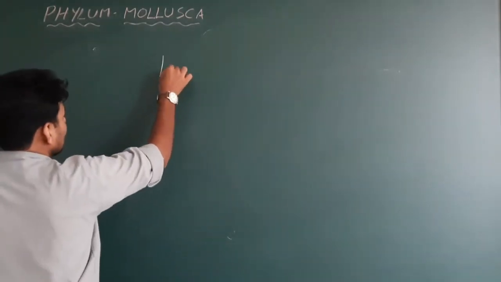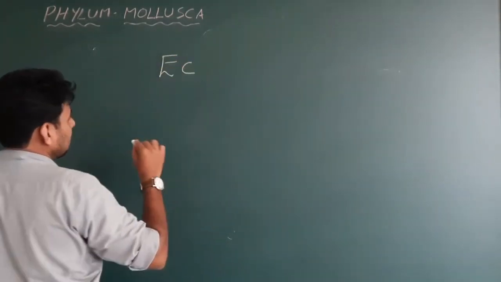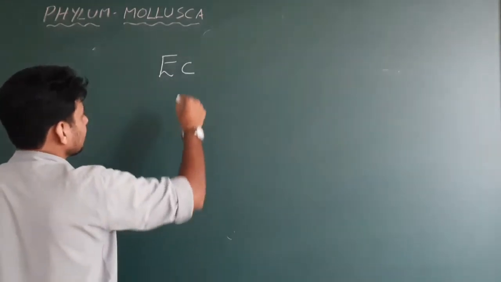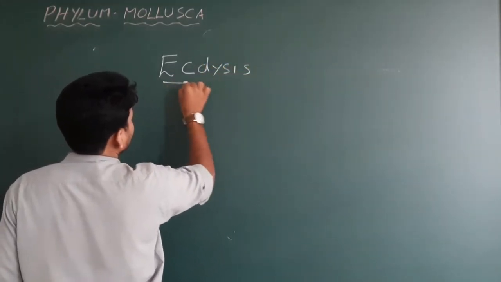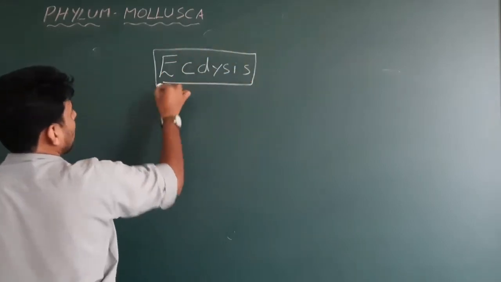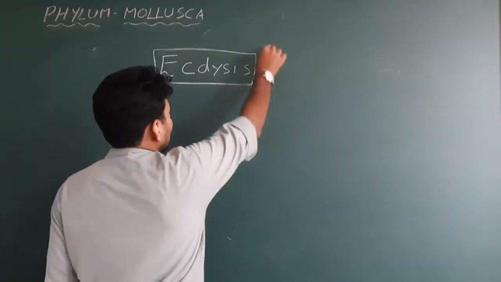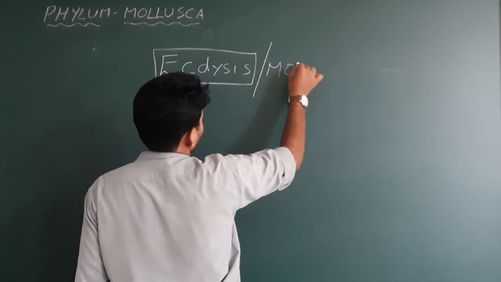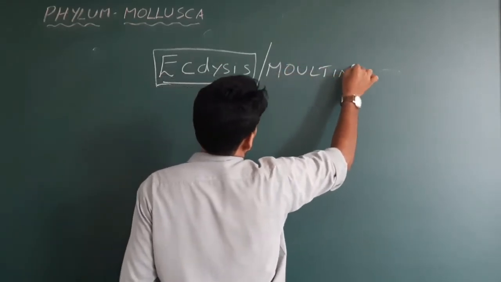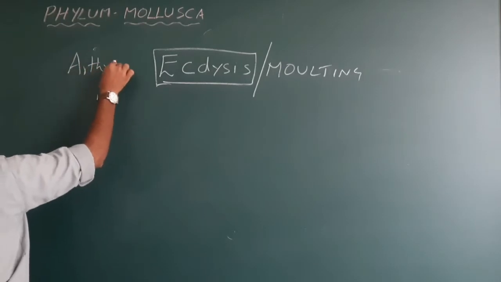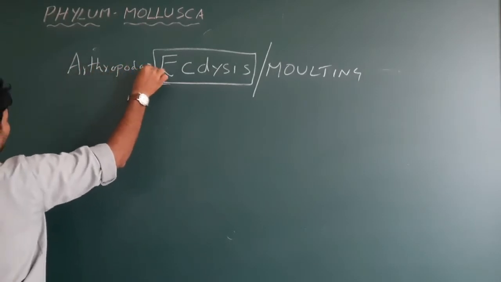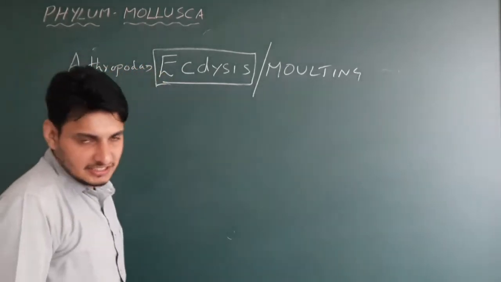Please write this down. In Arthropoda, they exhibit a character called ecdysis. See the term? In other words, it can also be called molting. I'll write here. In the phylum Arthropoda, not Mollusca, they exhibit this ecdysis or molting.